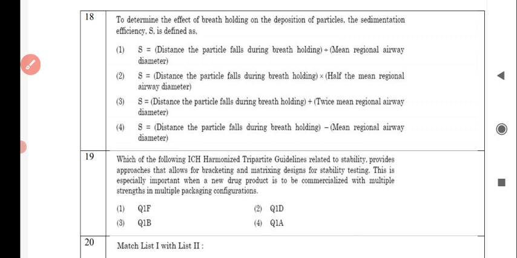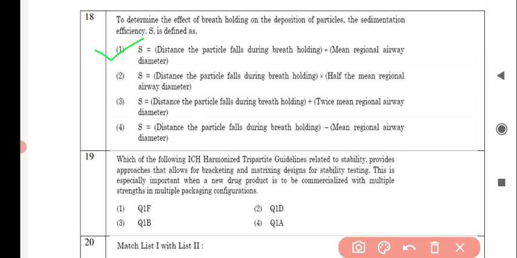The next question is, to determine the effect of breath holding on the deposition of particles, the sedimentation efficiency S is defined as, and the correct answer is option number 1, S is equal to distance the particle falls during breath holding divided by mean regional airway diameter.